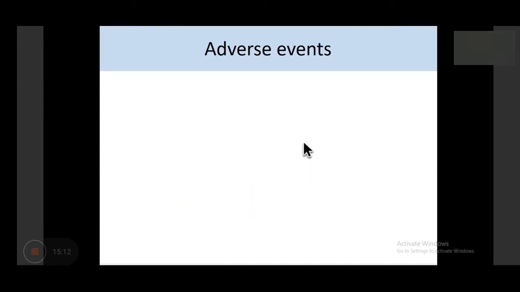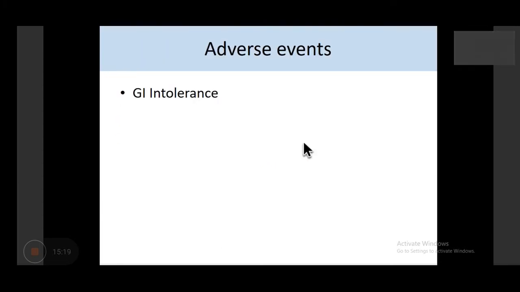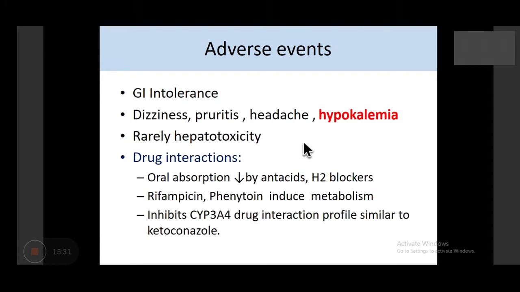Aspergillosis: one of the advantages of itraconazole is the treatment of aspergillosis. And adverse events you can see are GI intolerance, similar to the other antifungal agents. Dizziness, pruritus, headache, and hypokalemia are something peculiar about itraconazole. It is very, very rarely hepatotoxic, though it is metabolized in the liver.